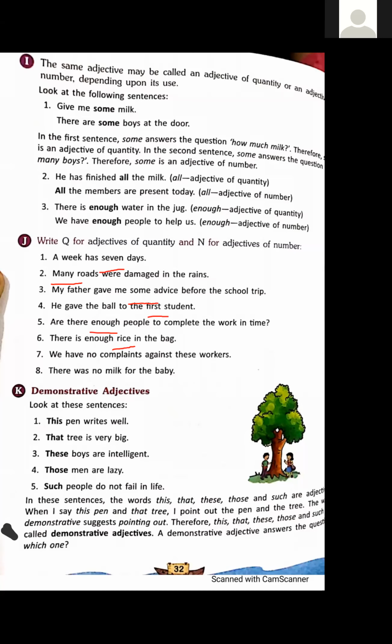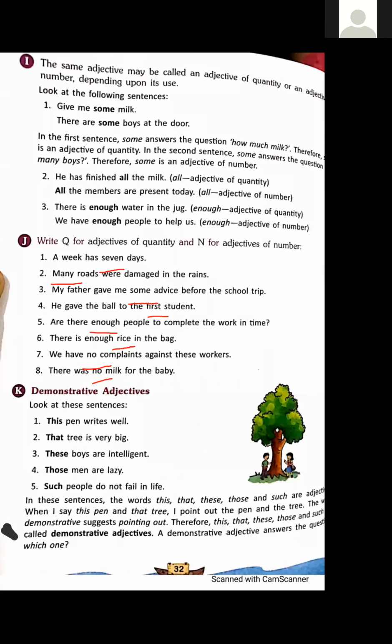In the seventh sentence, we have no complaints against these workers. No. This is an adjective of number. And the last one, very simple. There was no milk for the baby. Again, no. And milk is uncountable. So here, no is used as adjective of quantity.